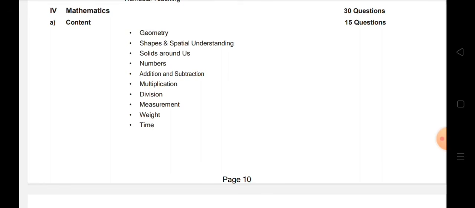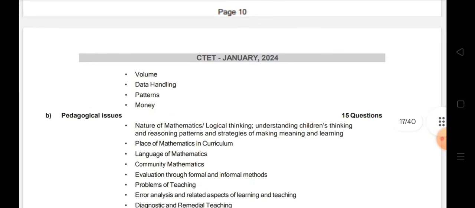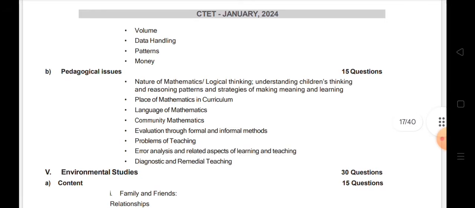Then addition and subtraction: addition means plus, subtraction means minus. Multiplication you should know, division you should know, measurement: kg, liters, milliliters. Time: minutes, seconds. Then volume, data handling, patterns, money. All those things you should know.